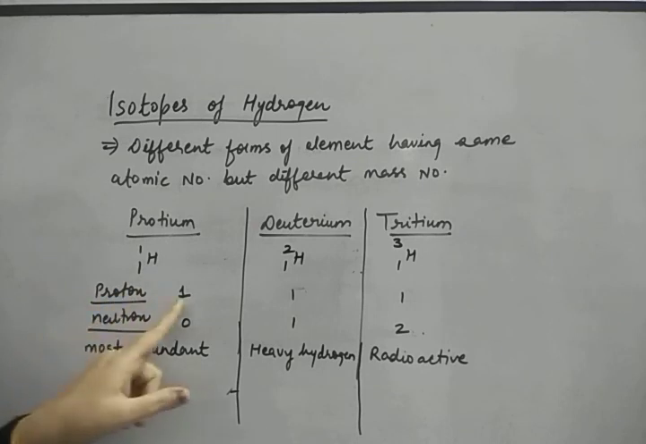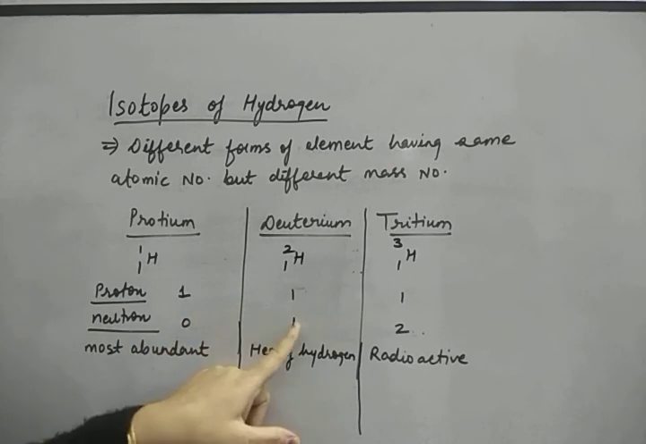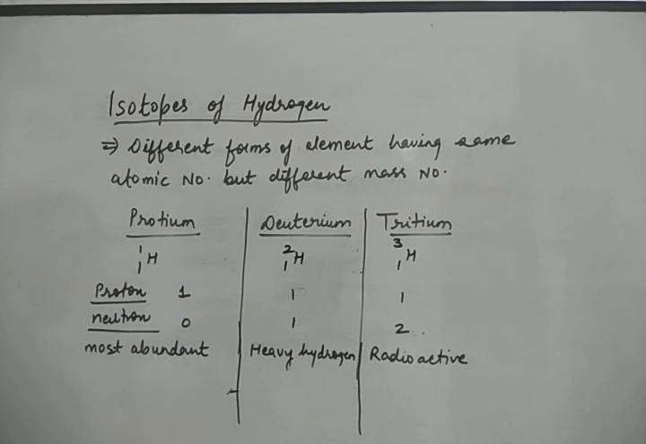The number of protons are 1, 1 and 1. That is, the atomic number is the same. If protons are 1, the number of electrons are also 1, 1 and 1. But neutrons, protium has 0, deuterium has 1 and tritium has 2. Deuterium is also known as heavy hydrogen. Protium is the most abundant form of hydrogen present in the universe, and tritium is a radioactive isotope of hydrogen. So these are the three isotopes of hydrogen, and these three isotopes only differ in the number of neutrons.